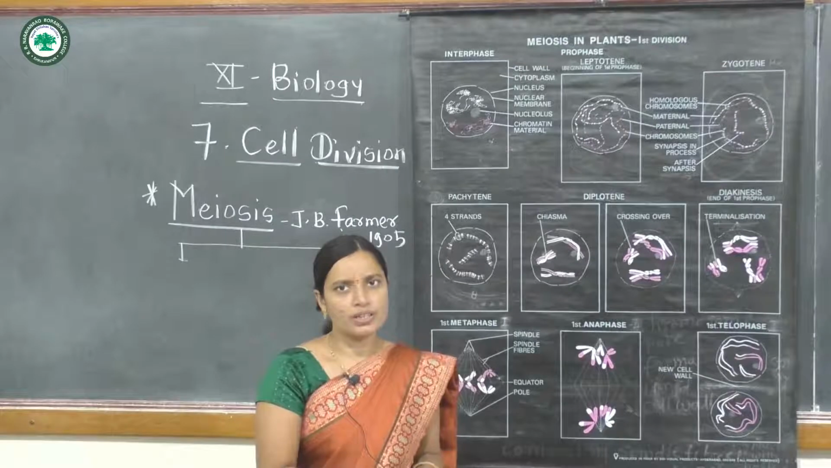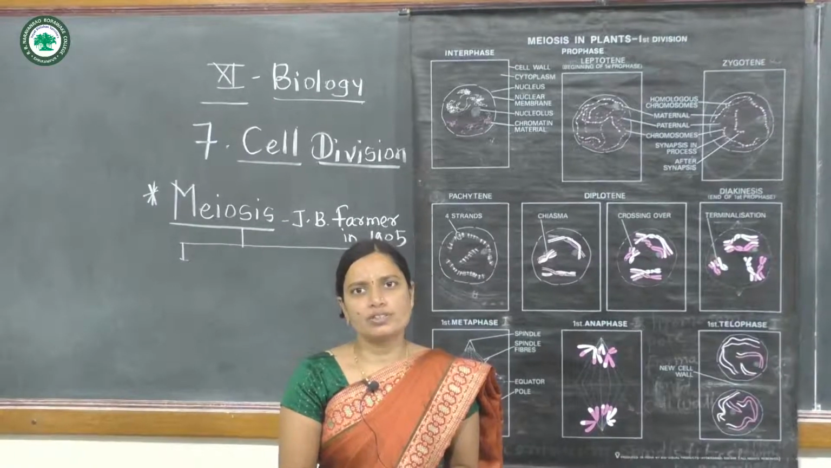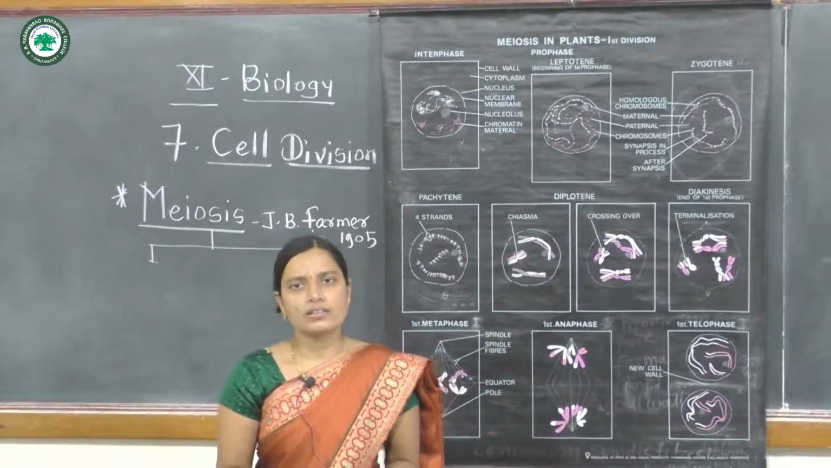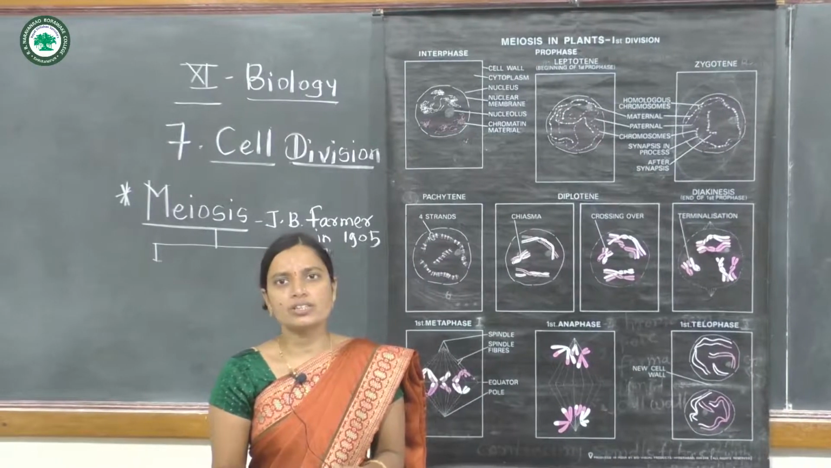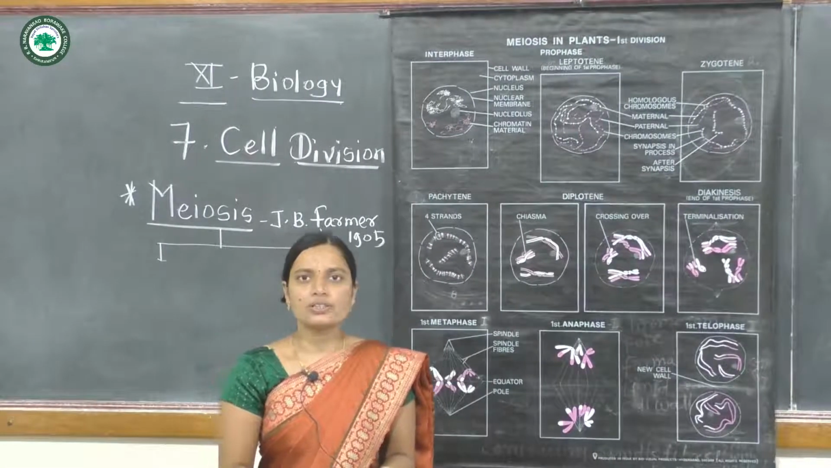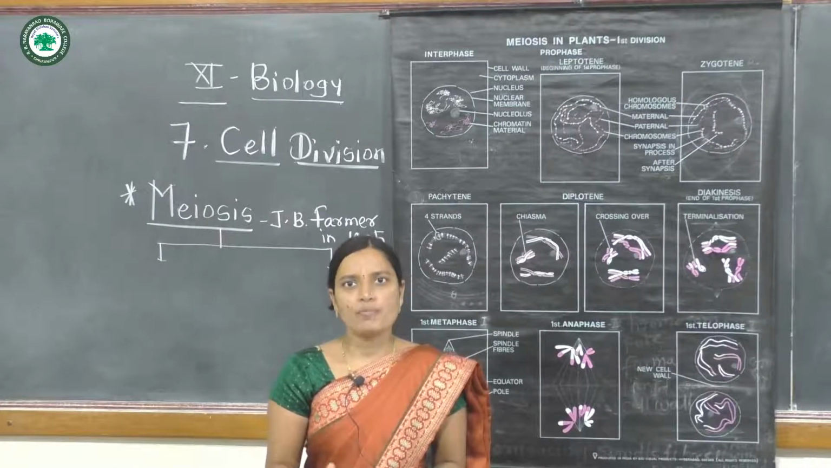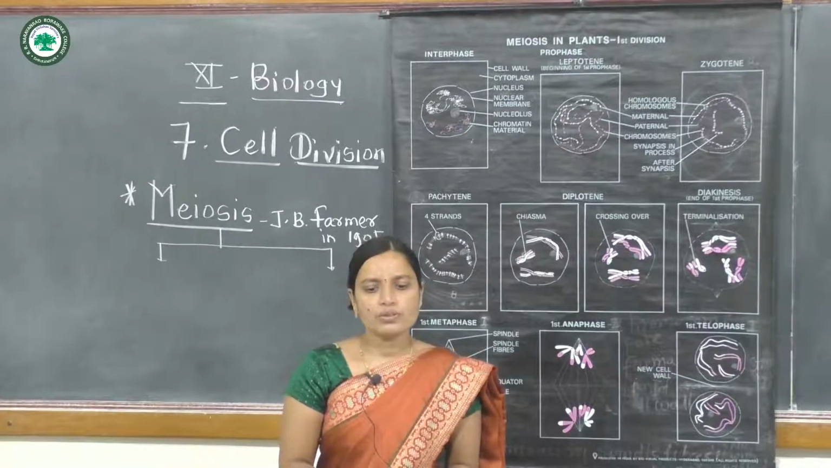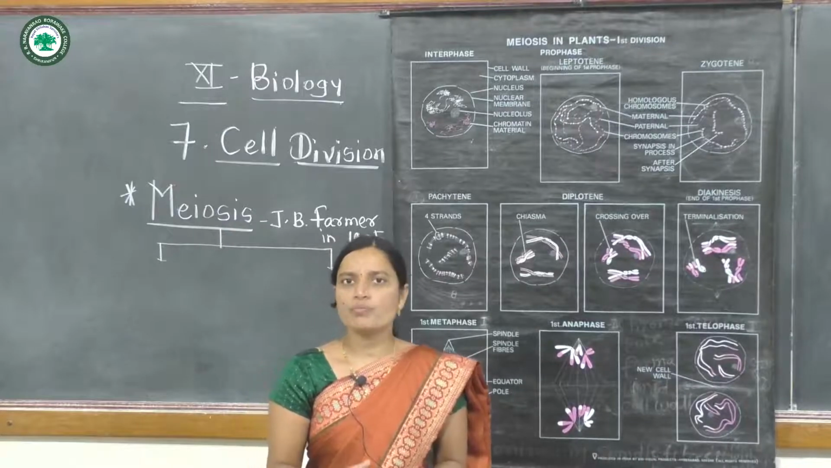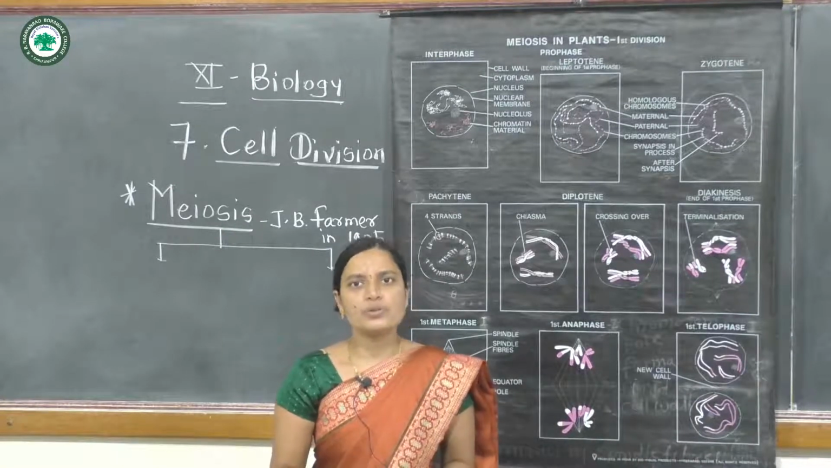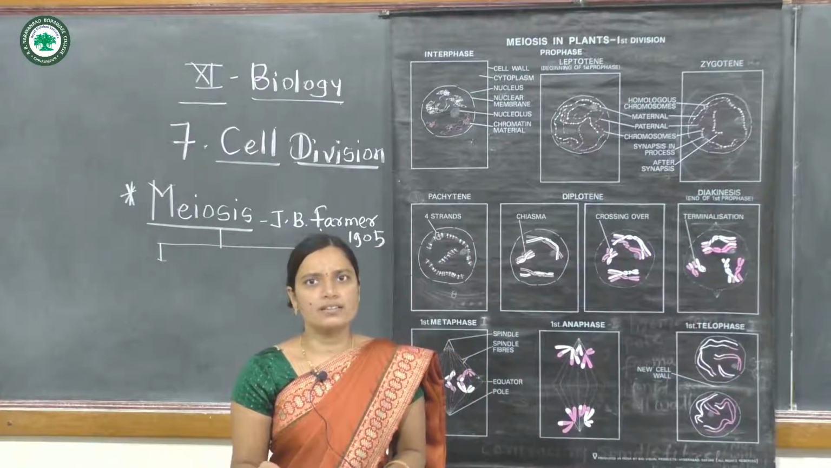Mitosis and meiosis are types of cell division. Mitosis is an equational cell division, and meiosis is a reductional cell division. Reductional means it is reducing the number of chromosomes. They get the haploid number of chromosomes. In meiosis the number of chromosomes is reduced to half, and so it is called the reductional cell division.